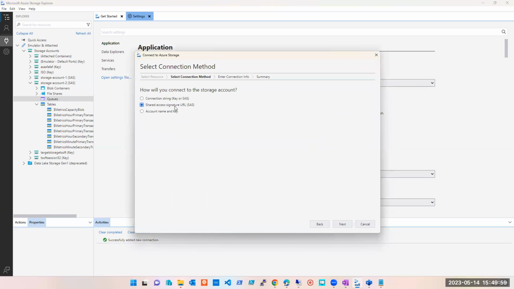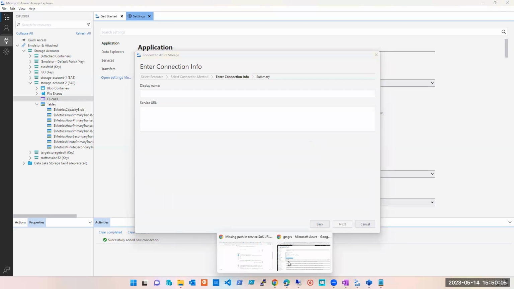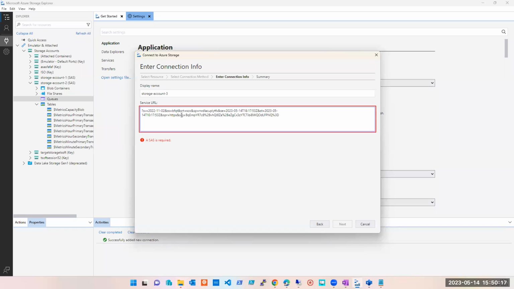Okay. Next thing, storage. We are talking about SAS. Now let's click next. And this gives an error most of the time, and I'm forgetting how to counter that error. Let's see. For SAS, can you see? We have this one, so let's try this first. I hope it works. A SAS is required. Okay, yeah, I'll figure it out. I don't want to waste time here, but this is how you connect. I'll let you know how to encounter this error.